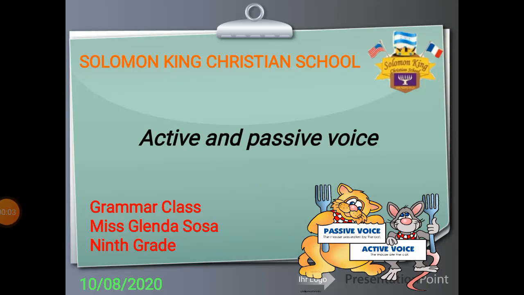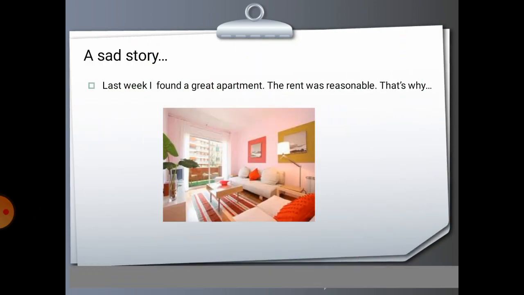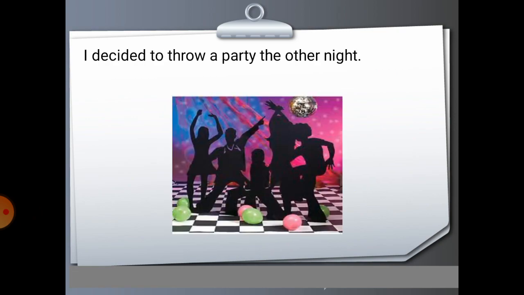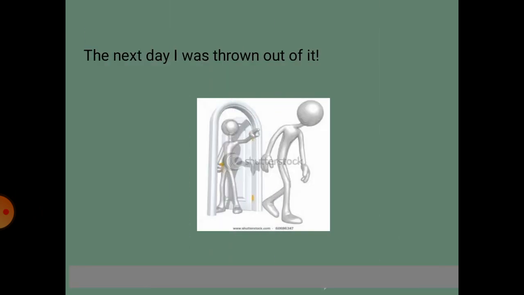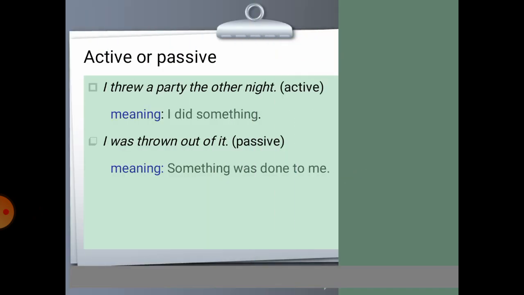Today we're going to see active and passive voice. Let's read something, a sad story. Last week I found a great apartment. Then the rent was reasonable. That's why I decided to throw a party the other night. The next day I was thrown out of it.